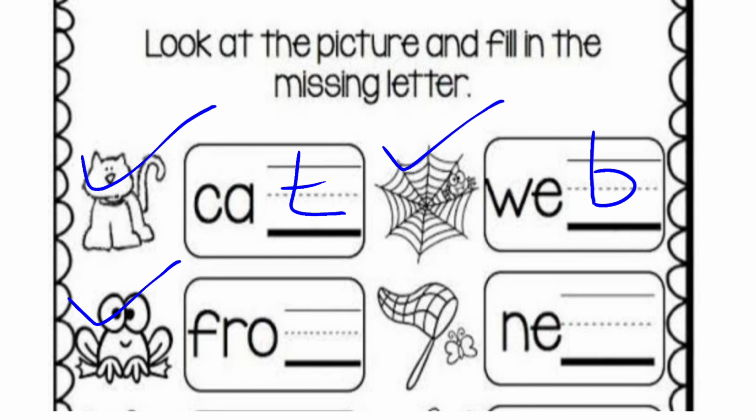Which animal is this? Can anybody guess? This is an animal which cannot walk, but it can hop or jump. So it is a picture of frog, F-R-O-G, frog. And here what is the final sound? The final sound is G.